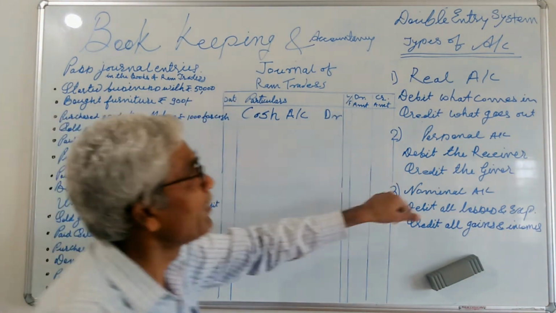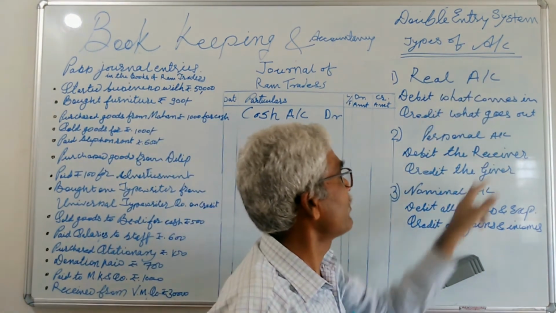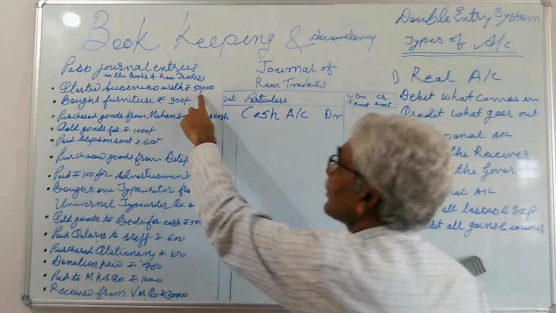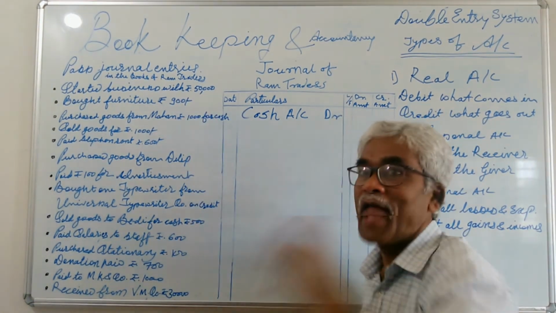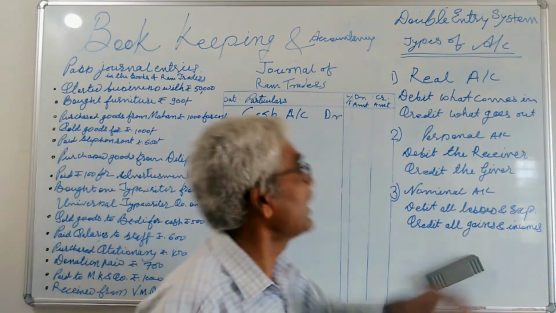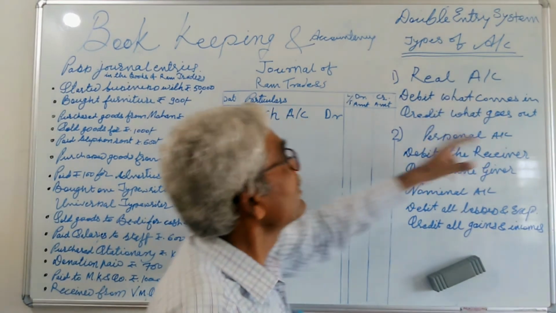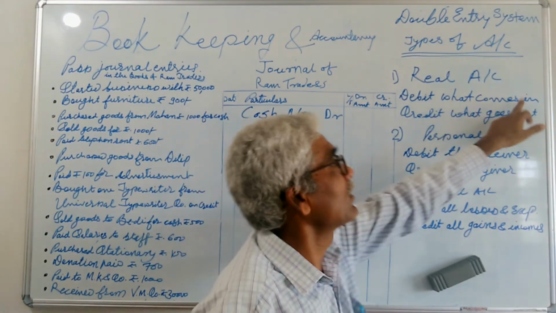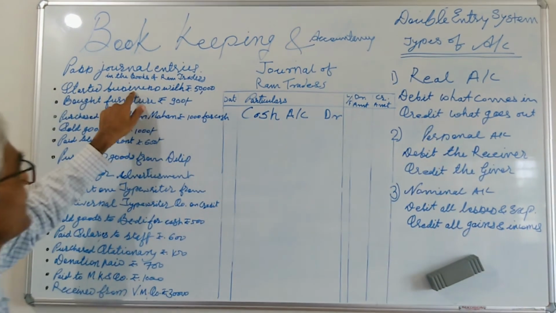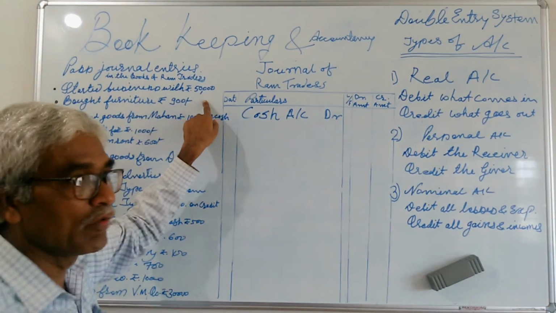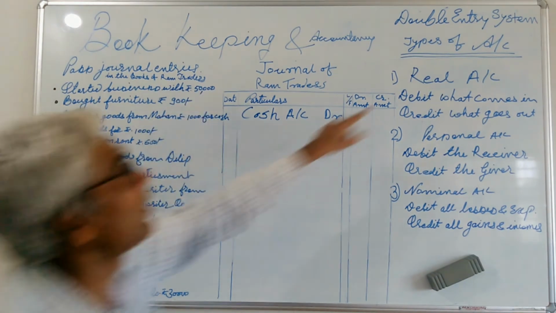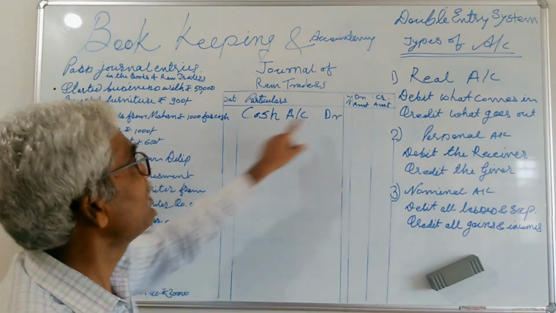And if you have information about real, personal and nominal accounts, you can easily understand what comes in my business. Cash is a tangible asset, so it comes under real account. And the rule is: debit what comes in. Raise the question to your transaction: what comes in my business? You get the answer: 50,000 comes in your business. So as per this rule, cash account is debited.